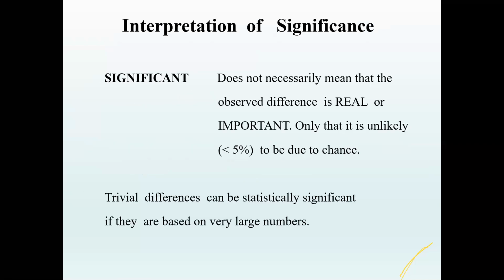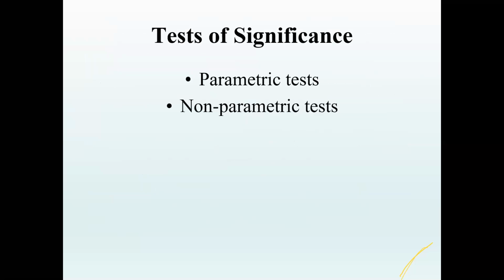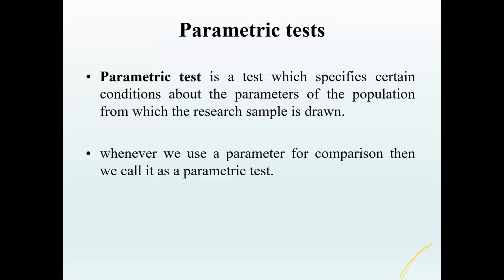So in statistics, when we say it is significant, what it really means is that the chance factor is less, or the difference that we see is unlikely to be because of chance factor. And when we say it is non-significant, it does not necessarily mean that there is no real difference. It means that the observed difference could easily be due to chance. So that's what the p-value also tells. If the p-value is less, that means the chance factor is less.